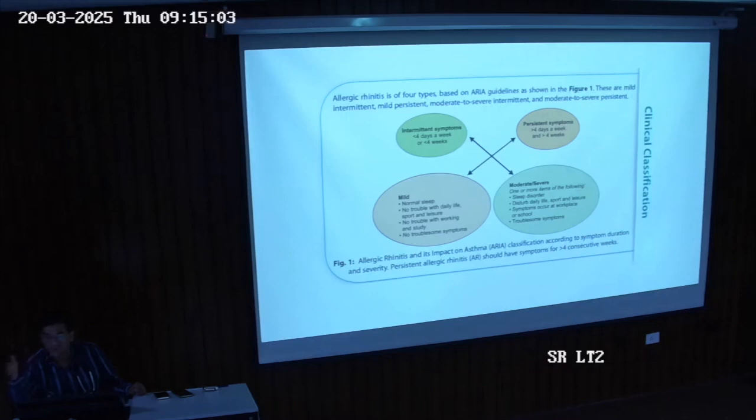So not able to concentrate on whatever you want to do and all these things. On the basis of severity, we can have intermittent symptoms, we can have persistent symptoms, and mild and moderate symptoms. So we can crisscross these things. We can have mild persistent symptoms, mild intermittent symptoms, and moderate.